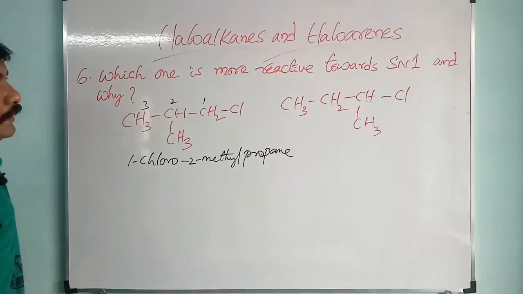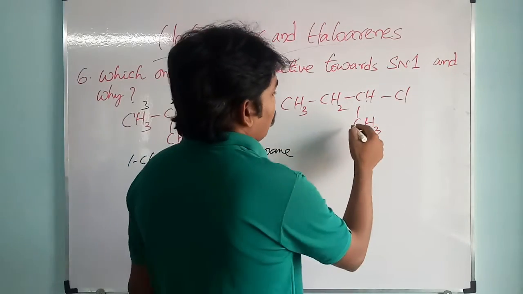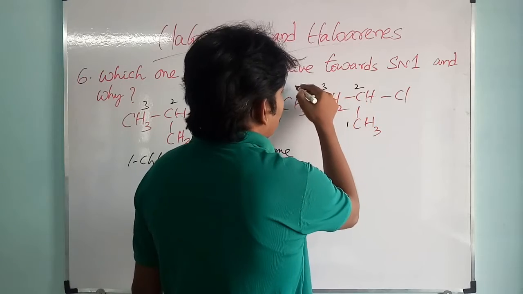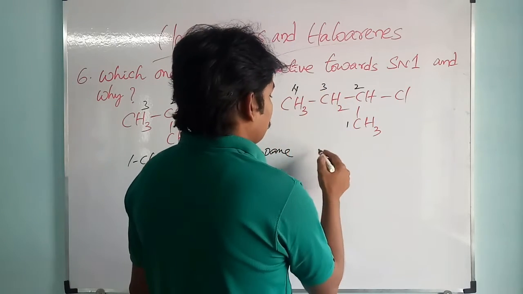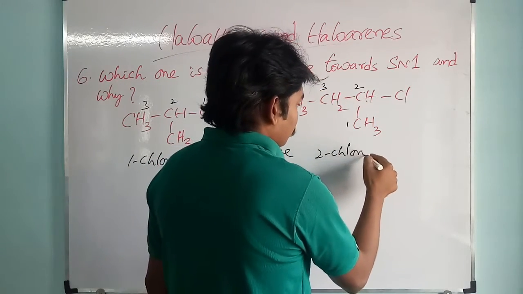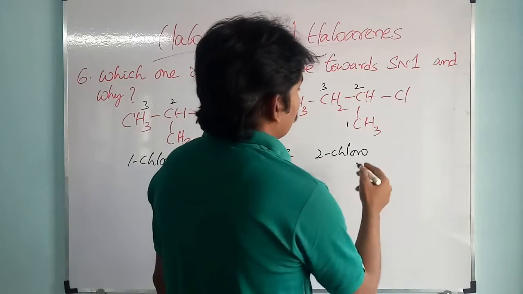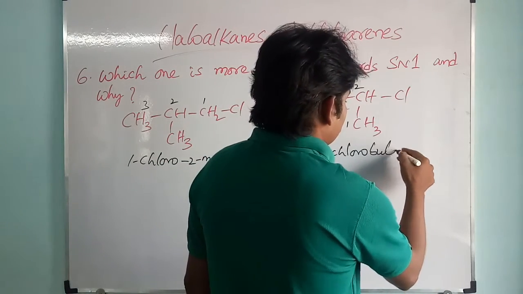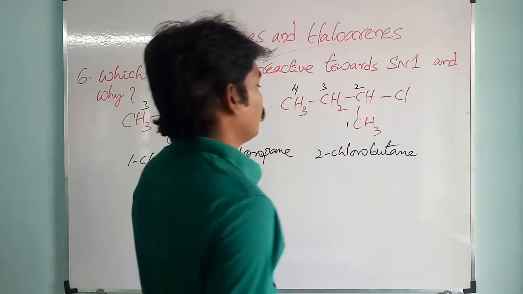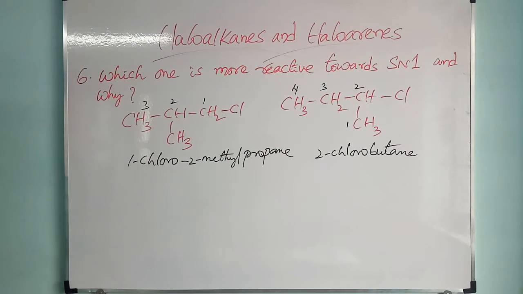And here it is a 4 carbon compound, 2-chlorobutane. They are asking which one is more reactive towards